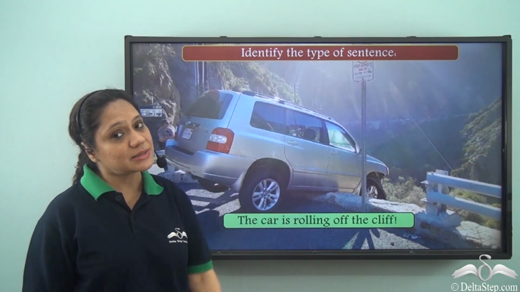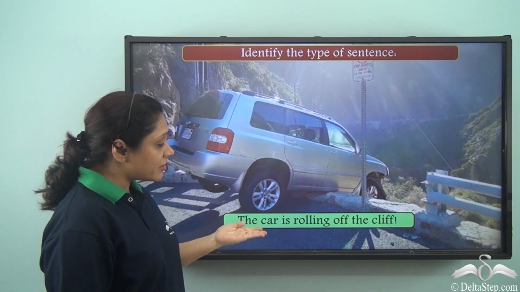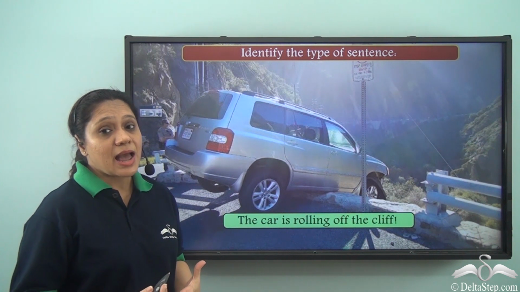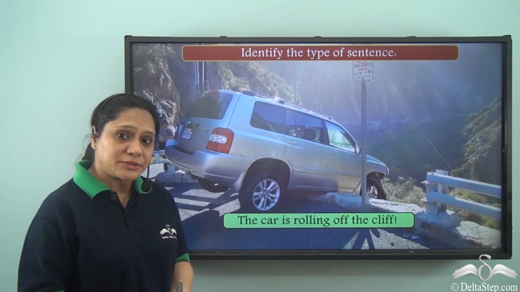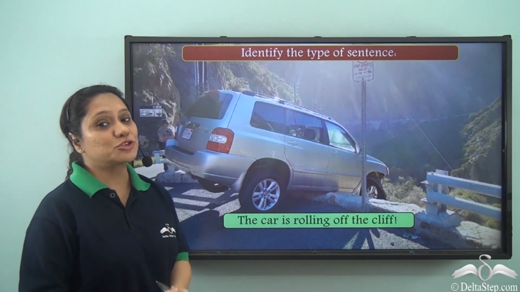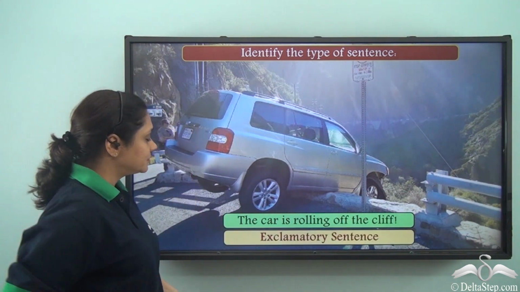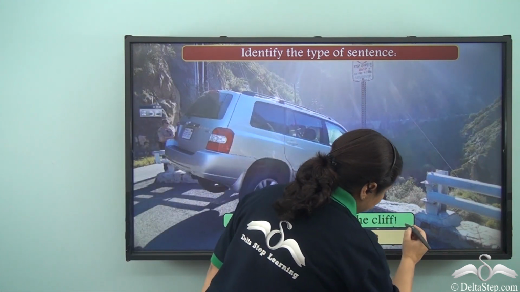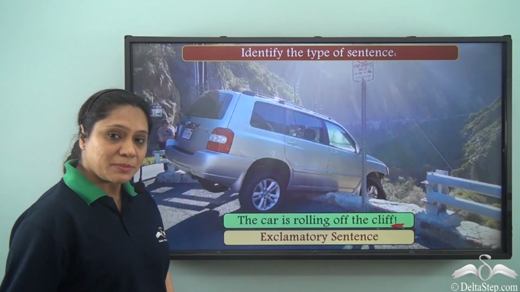Identify the type of sentence. The car is rolling off the cliff! Now this sentence has a lot of emotion attached to it. The car is rolling off the cliff! So this sentence is an exclamatory sentence and we see that it ends with an exclamation mark.